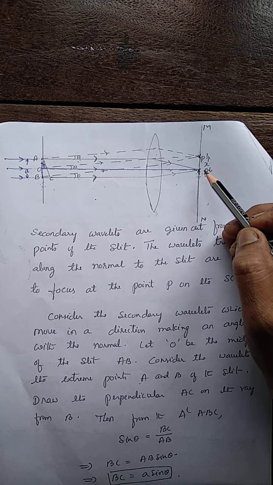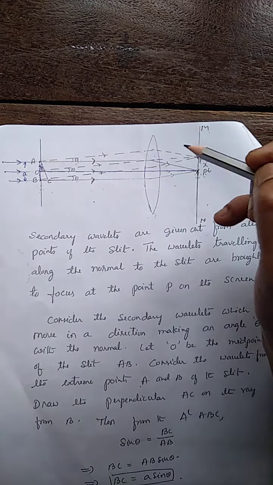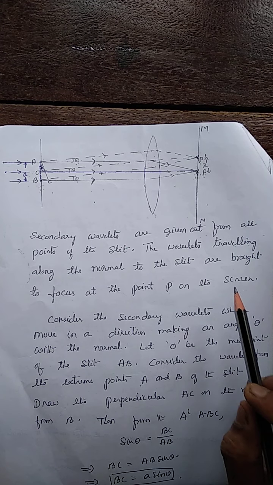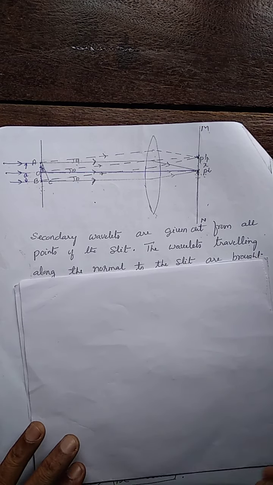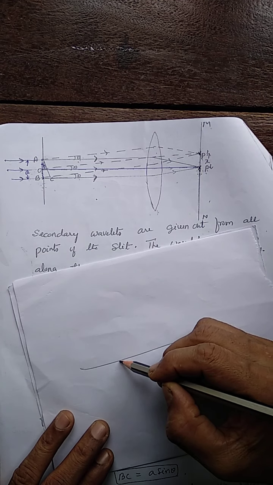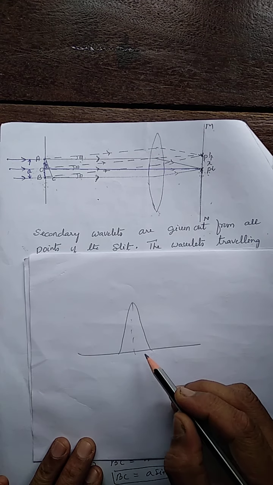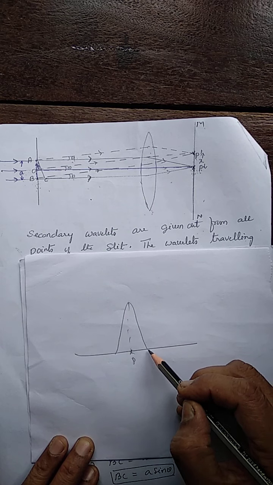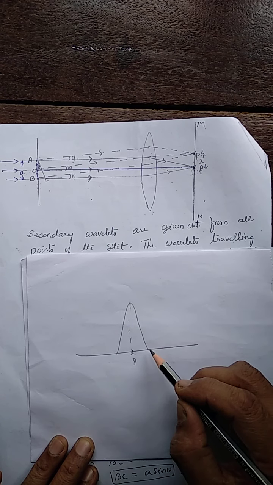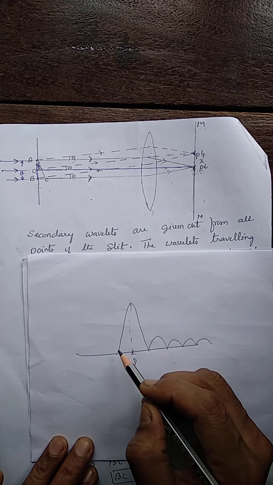When diffraction takes place in a slit, a diffraction pattern is formed on the screen. That pattern consists of a maximum intensity band at the center called the central maximum, and on either side of it, alternate bright and dark fringes are formed.